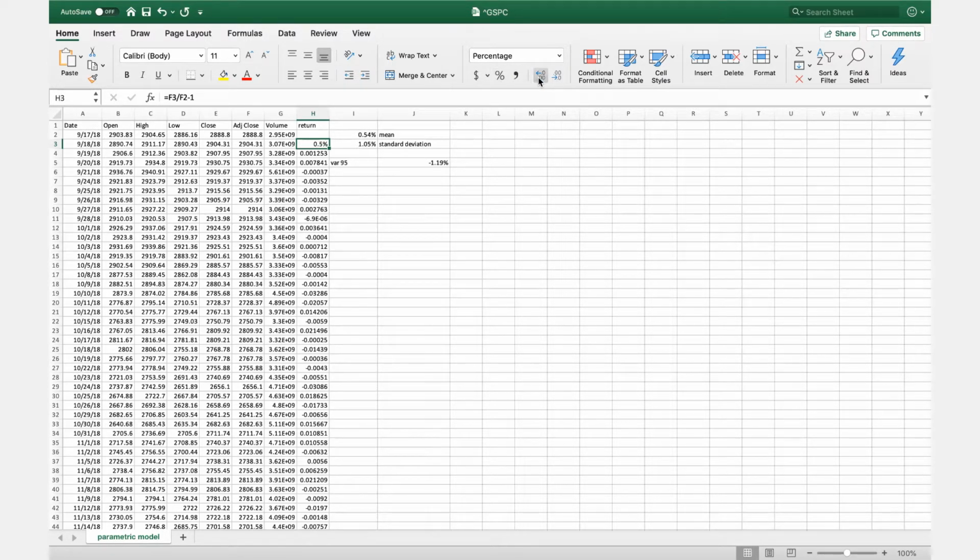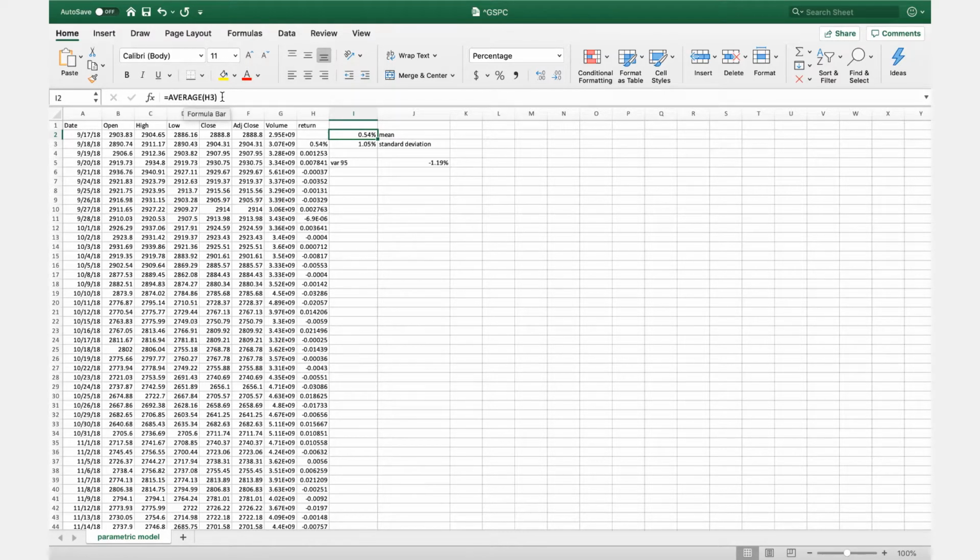Next, we will calculate the mean. This is simply an average of all of the returns for the portfolio data. In this case, you simply will take the average of the column H. The mean is equal to 0.54%, thus being the average percent return over the last 250 days for the S&P 500.